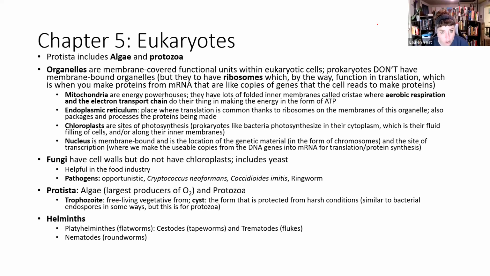But starting with the cells, organelles, right? Those are membrane bound structures in the cells that have some sort of function associated with them. Prokaryotes don't have any membrane bound organelles at all. So this is unique only to the eukaryotes. Both of them do have ribosomes, but ribosomes are made of protein and RNA, a little bit of protein, but mostly RNA, which we'll talk more about when we get into the genetics chapter later on. They're more important for translation and forming proteins.